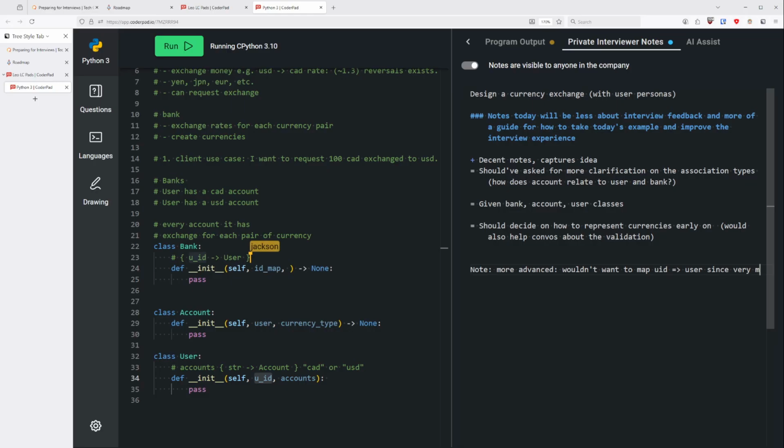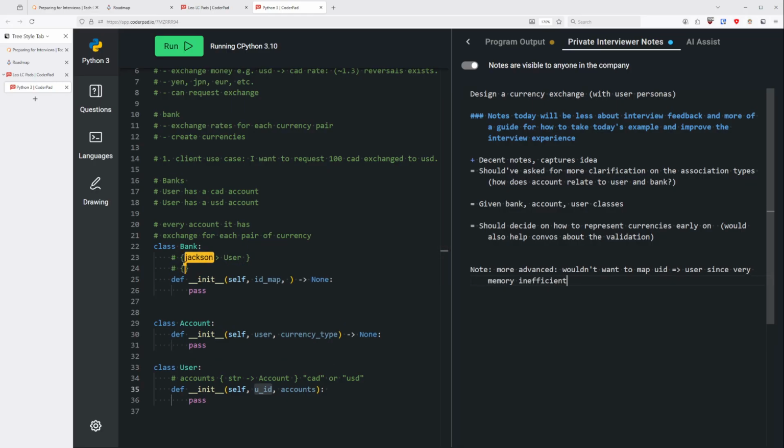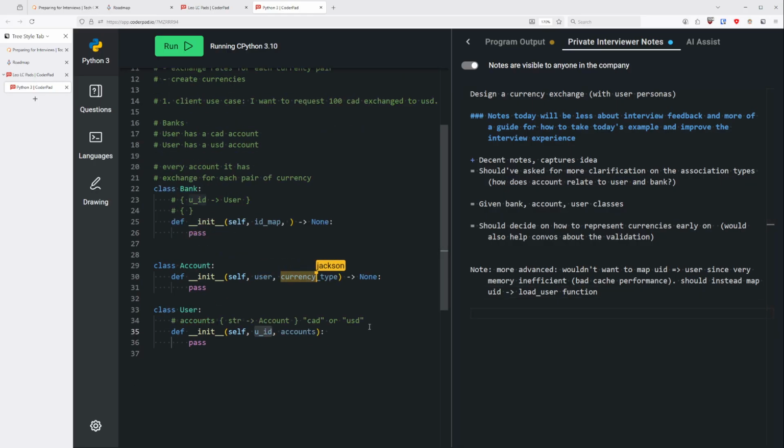But how do we map the user to its account? Each account has its user and its currency type. My intuition is that we have to somehow use a combination of the user and the currency type as a key to find that account.